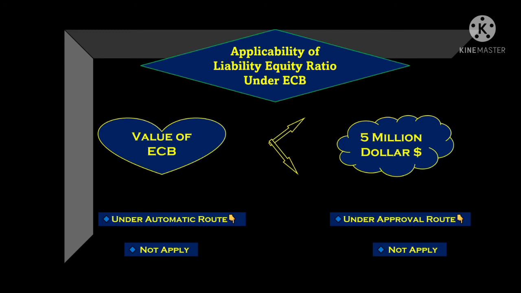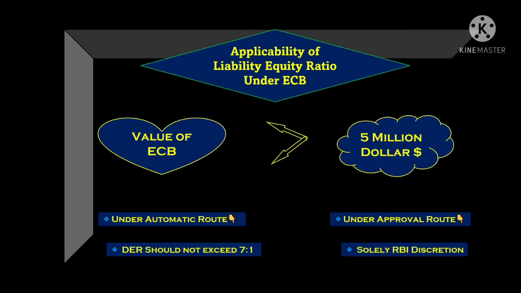I hope this is clear: if the value of ECB is less than $5 million, it will not apply to any transaction, whether it falls under the automatic route or the approval route.